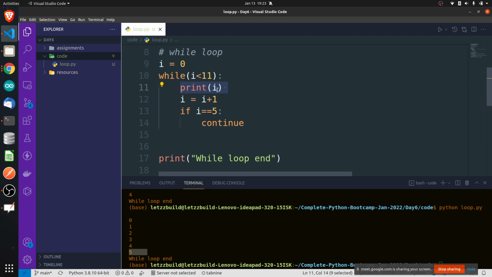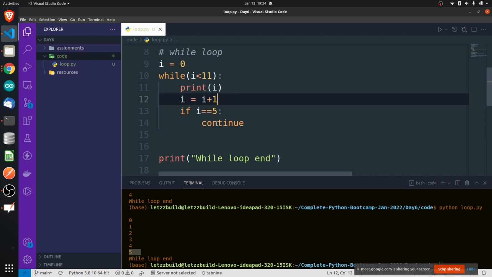After printing 0, increment it. After incrementing you will get the value 1. Now it will check if I is equal to 5 or not. It is not equal, so it will go on doing this. Now I will become 5, so it will actually print 5, but we don't want to print 5, right? I told you that you should skip the number 5 here.